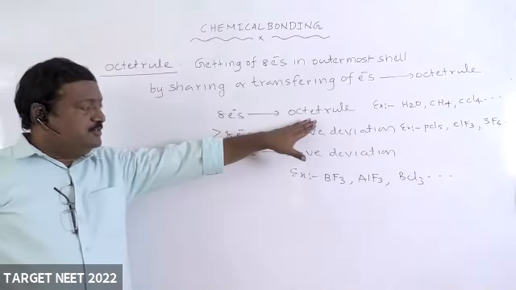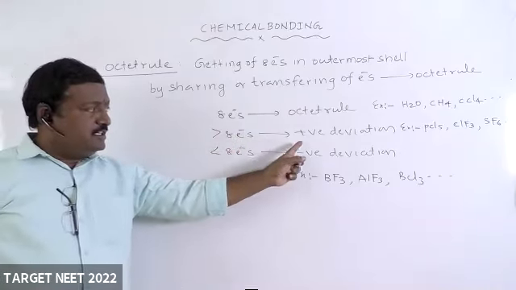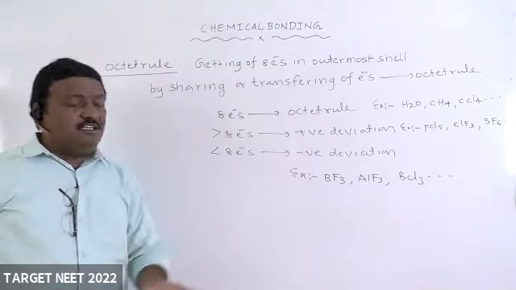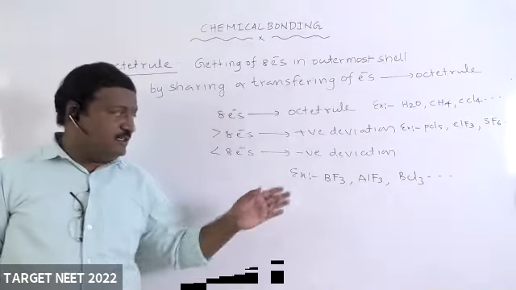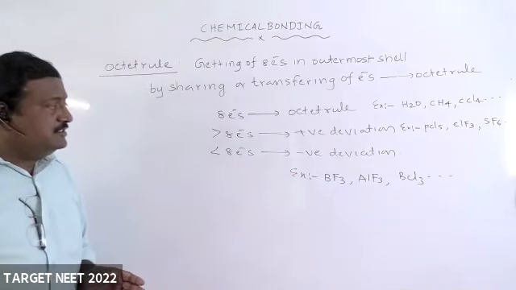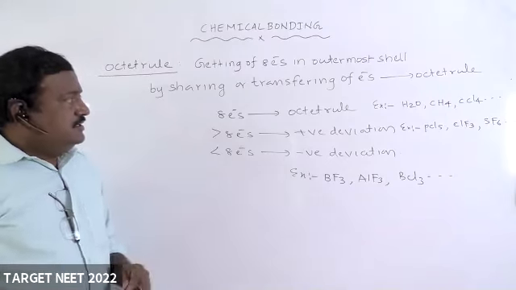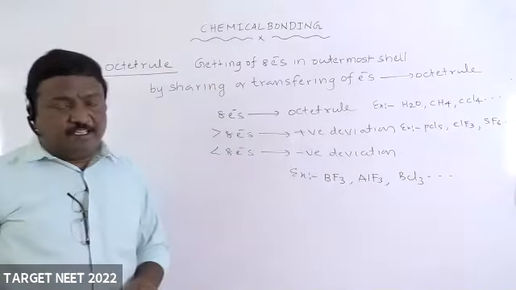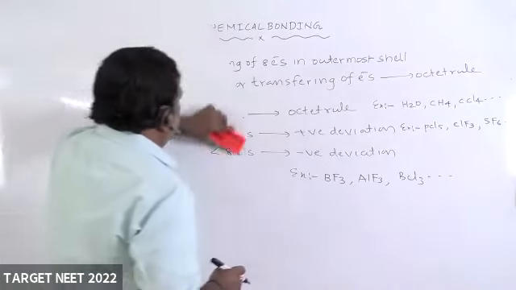Eight electrons means octet rule. More than 8 electrons means positive deviation. Less than 8 electrons means negative deviation. These are the examples. Right. A few questions we can discuss now. Try to write that.